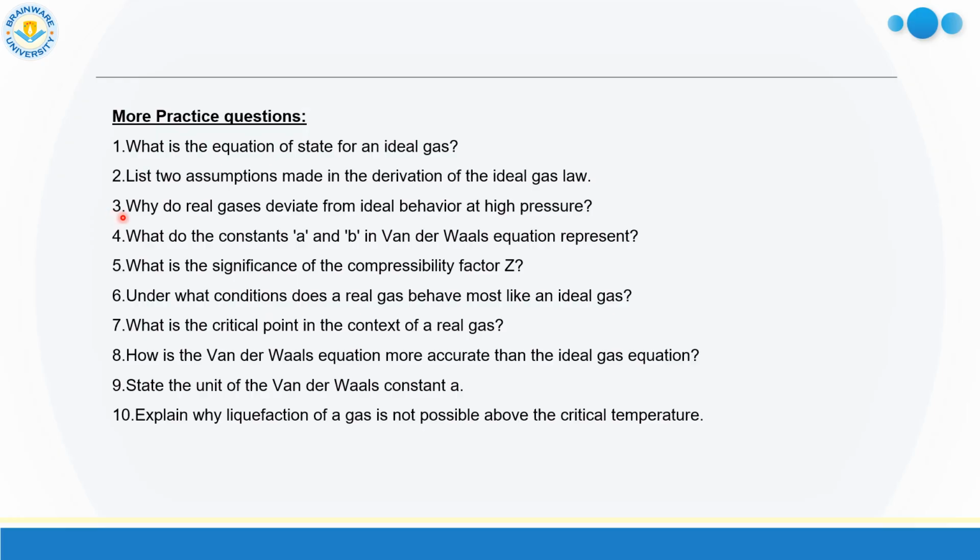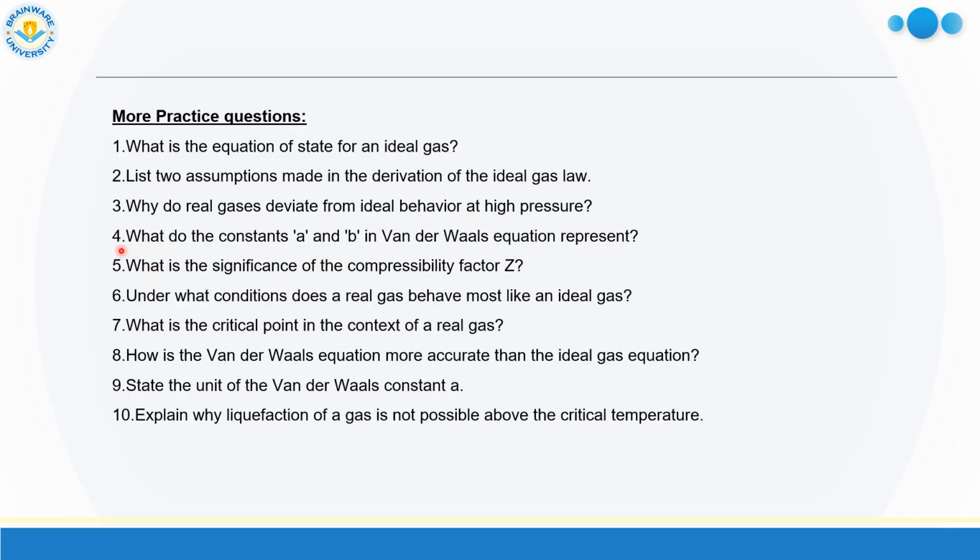Number 3: why do real gases deviate from ideal behavior at high pressure? At high pressure means when we increase the pressure, volume decreases, so the molecules will come closer. So the attraction force or repulsion force, that means intermolecular force among the molecules, will increase. So the real gas deviates from the ideal behavior at high pressure.